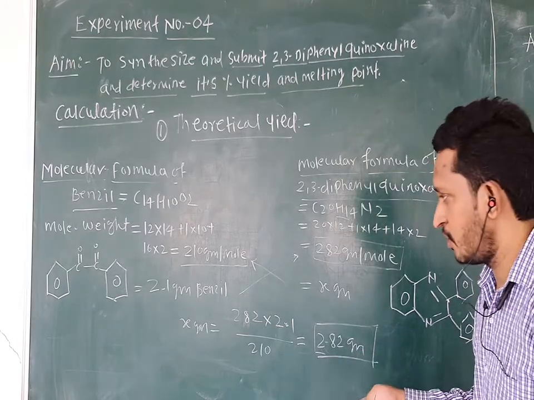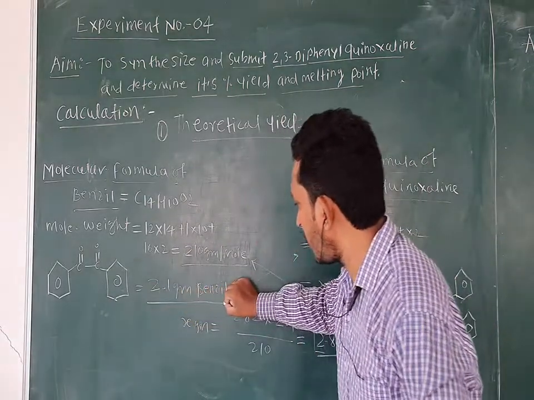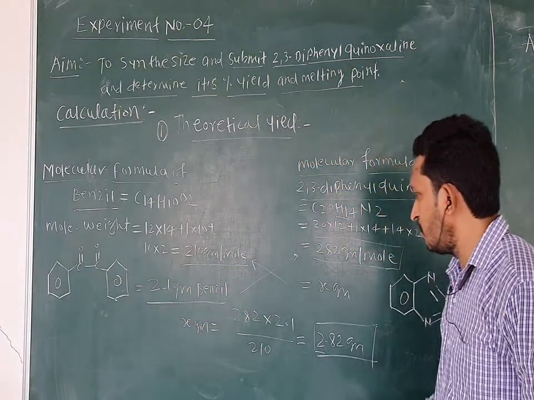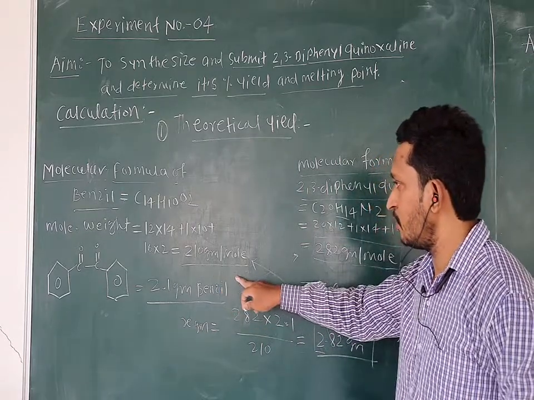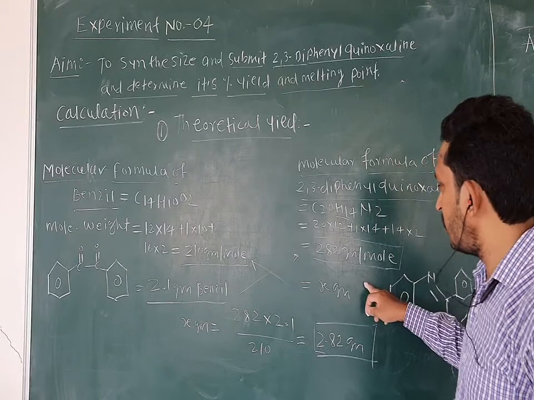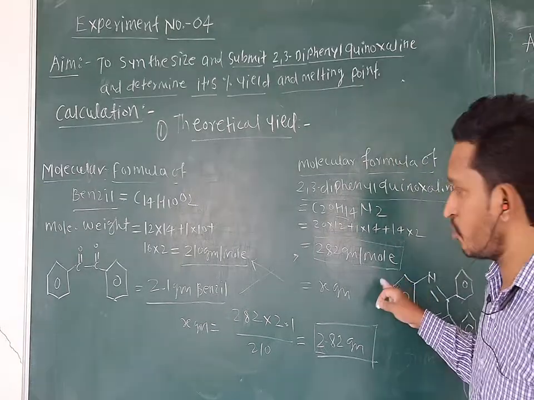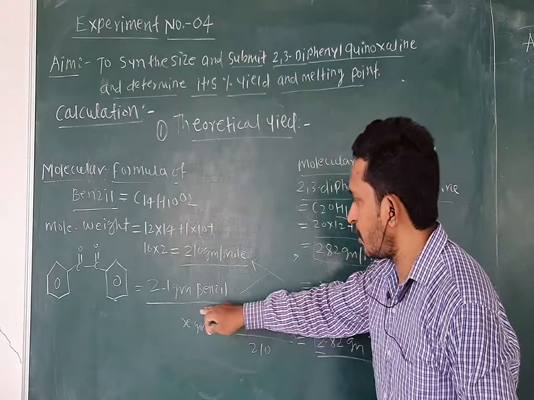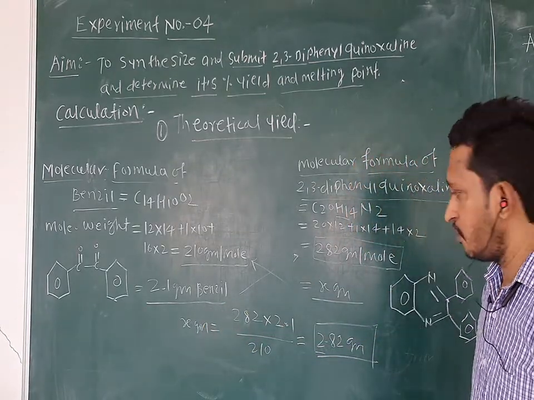In the procedure, we take 2.1 gram of benzil. When there is 210 gram of benzil, it gives 282 gram of 2,3 diphenyl quinoxaline. So 2.1 gram of benzil gives how much? That is x gram of 2,3 diphenyl quinoxaline.